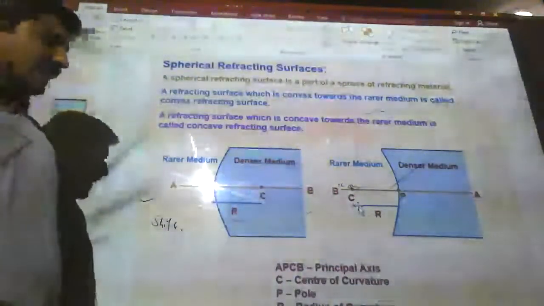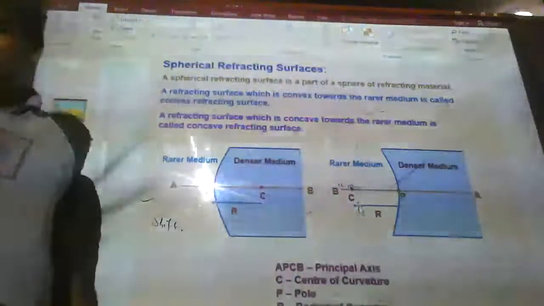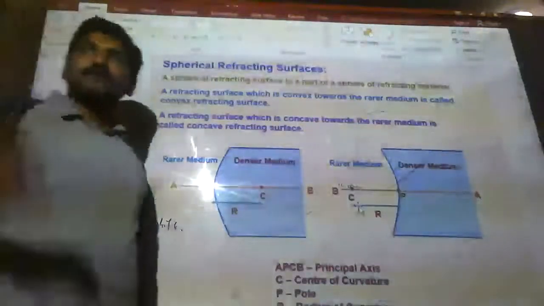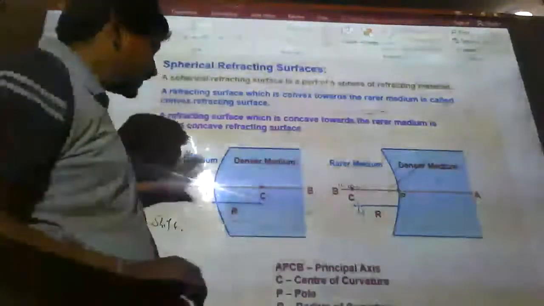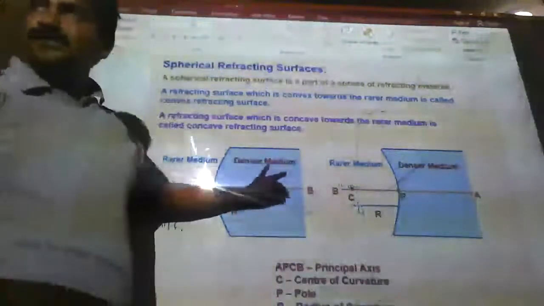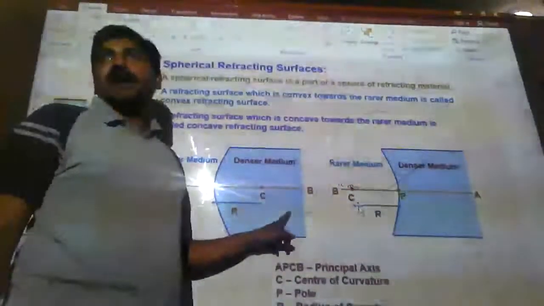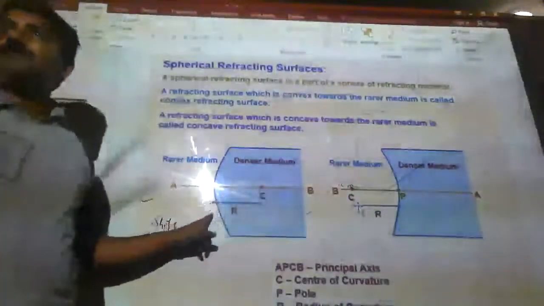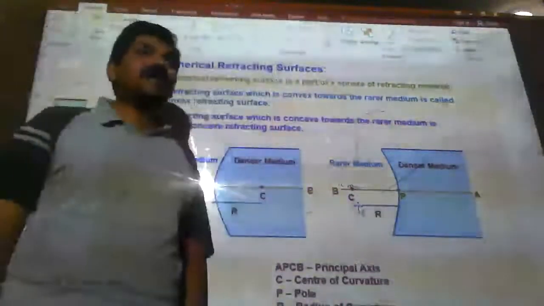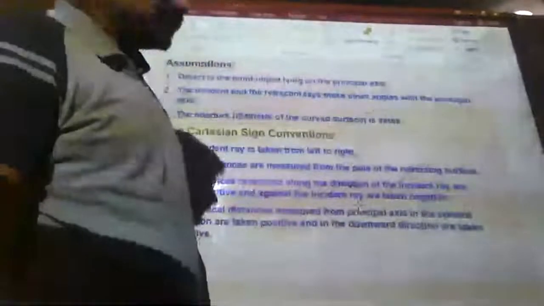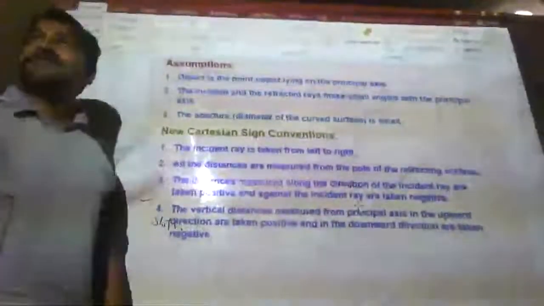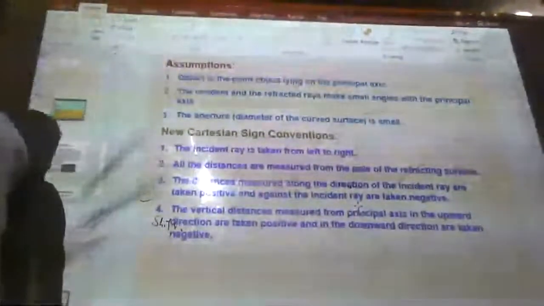Apart from this, you are having the focus and focal length. Focus: in the convex lens, when all the light rays pass and meet at a point, or converge at a point, that is called the focus. And the distance from the focus to the pole is called the focal length.